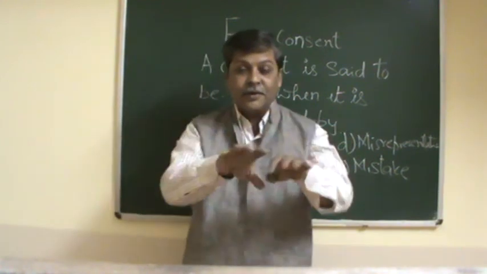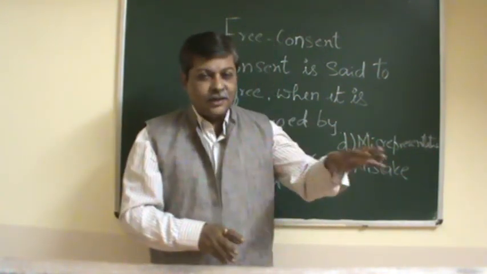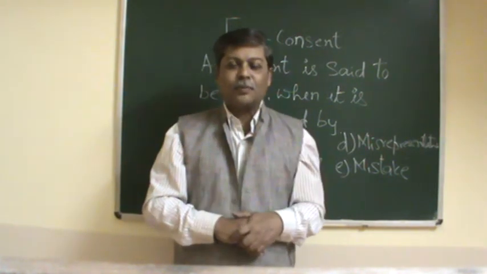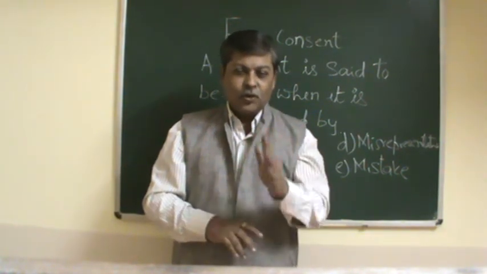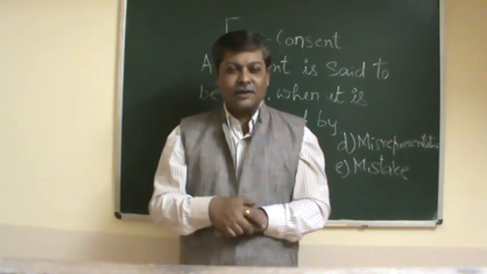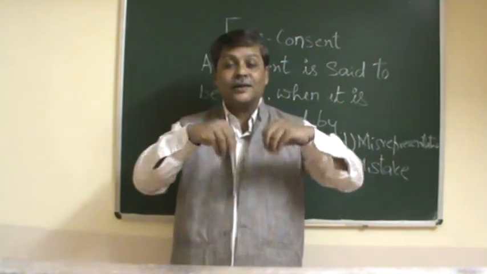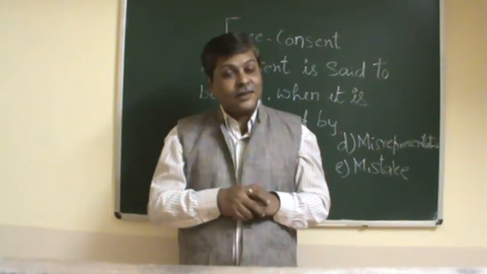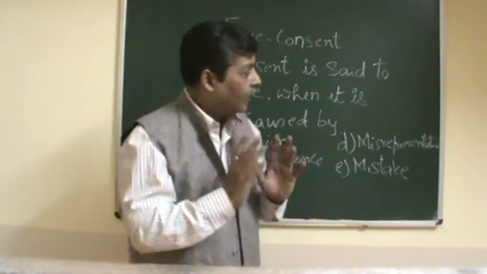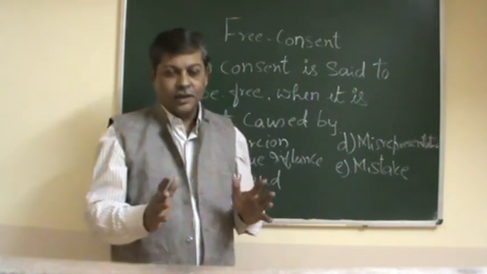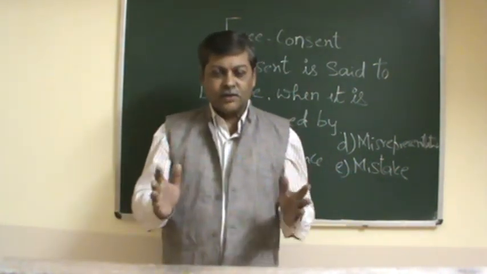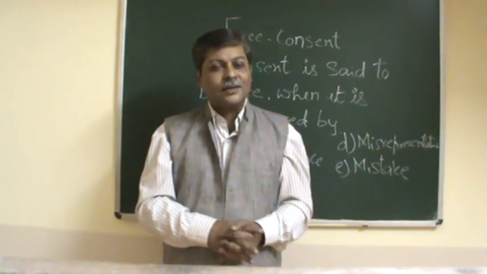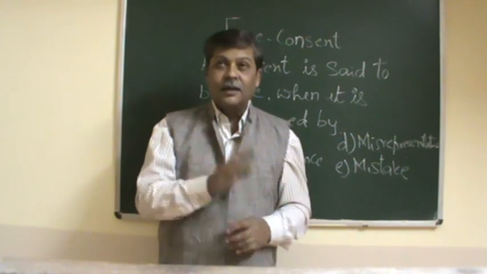So the identity of minds has not taken place. The consent of the parties has not been obtained. Hence, you cannot say that both the parties have consented. They have not agreed on the same thing. That must be understood. Consent means both the parties to the contract must agree on the same thing at the same time.